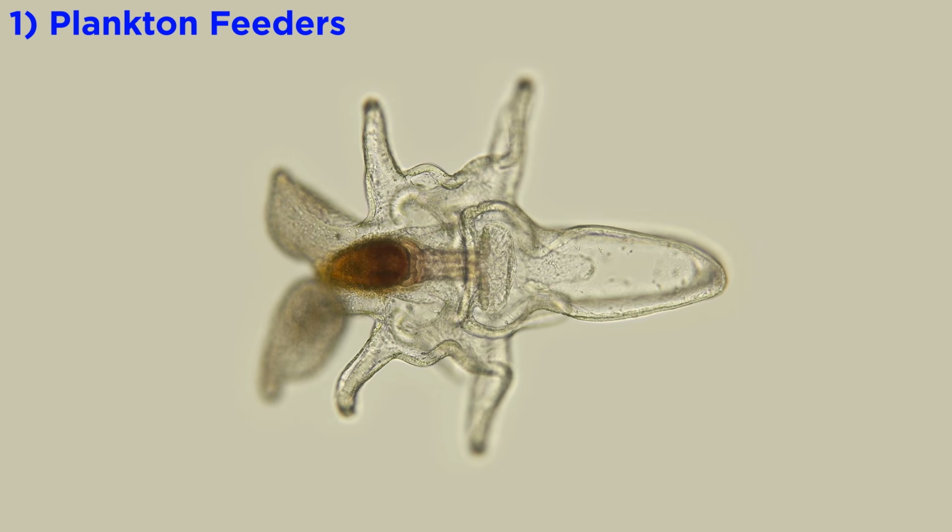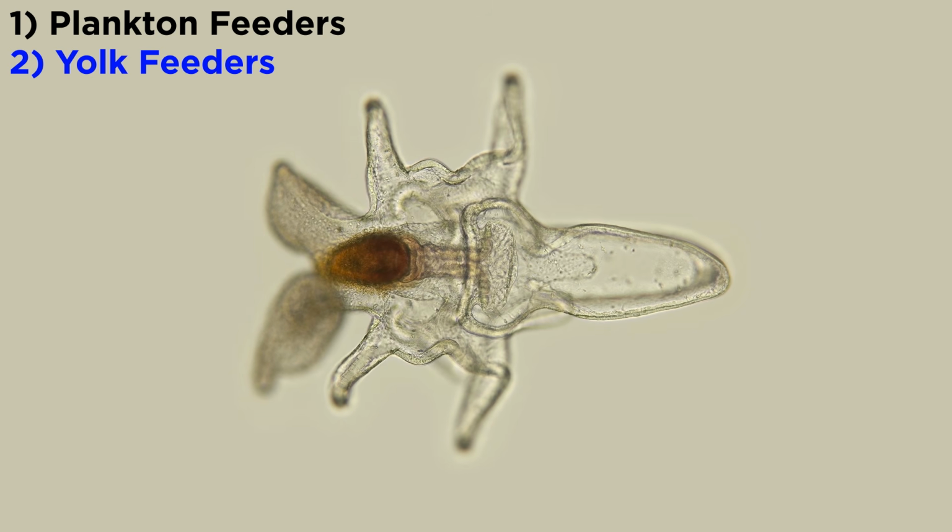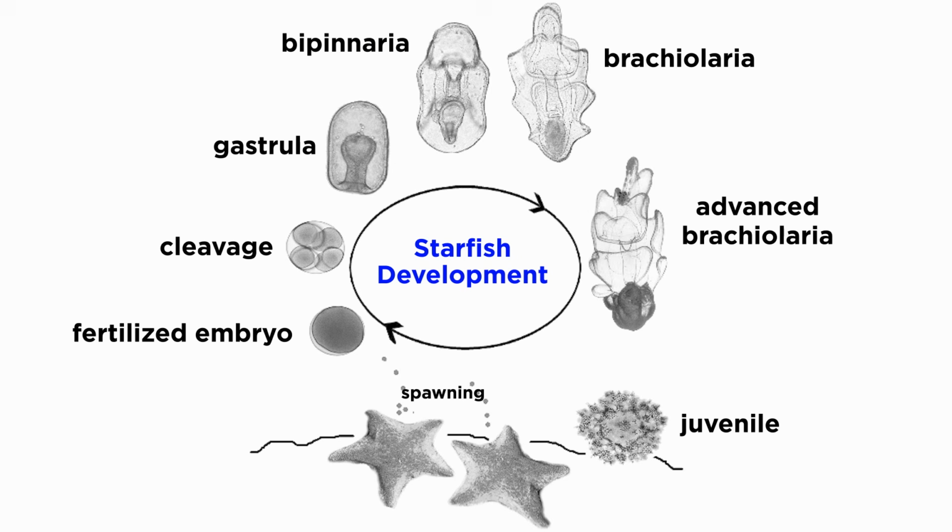The larvae of some species are plankton feeders, while many others are initially yolk feeders that may or may not pass through a plankton feeding stage before becoming juveniles. Metamorphosis involves a dramatic reorganization of the bilateral larvae into radial juveniles, which may involve the complete loss of the original mouth and anus, and the growth of an entirely new mouth and anus, like in the starfish.